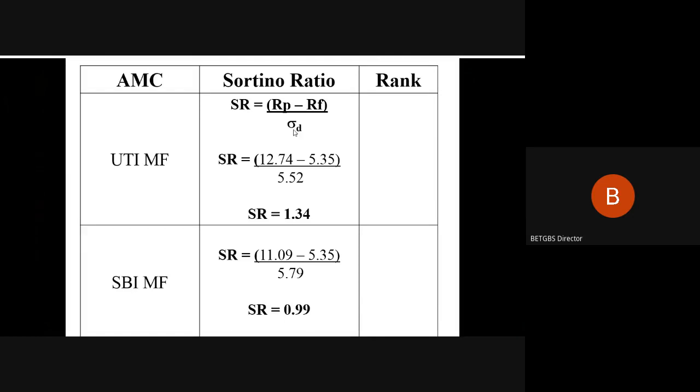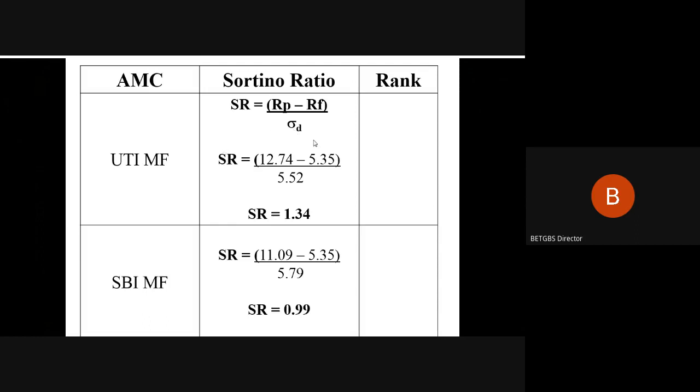In the case of the Sharpe ratio, the standard deviation of the portfolio was taken, and it does consider both upward and downward movement. But especially in the case of Sortino, he considered only the downside standard deviation, which is more relevant for the performance evaluation according to the context as such. So this is what we have got over here.